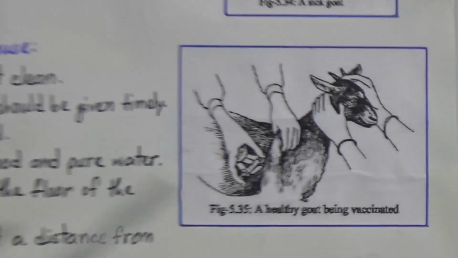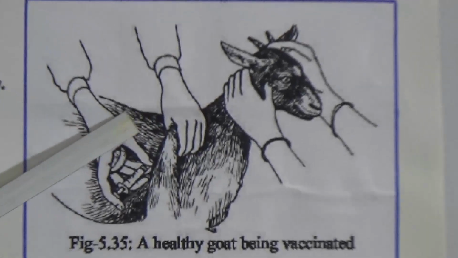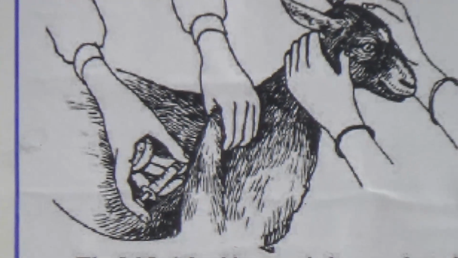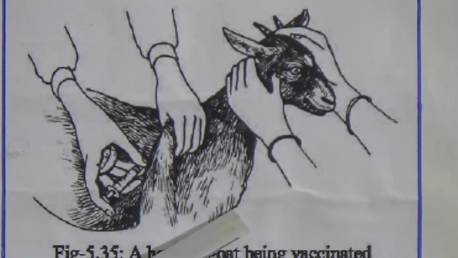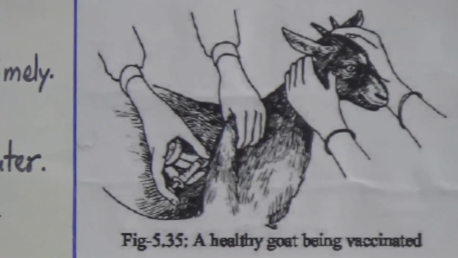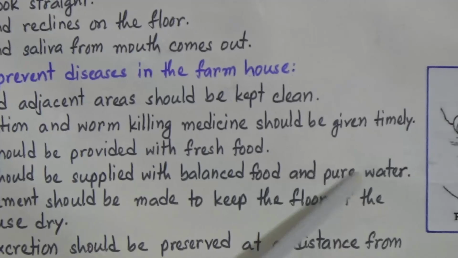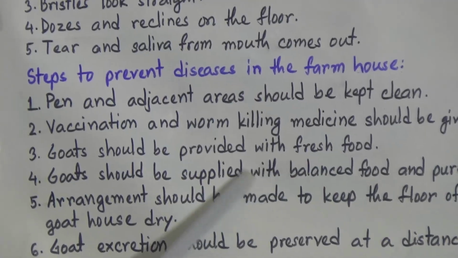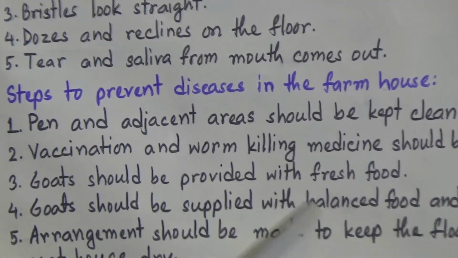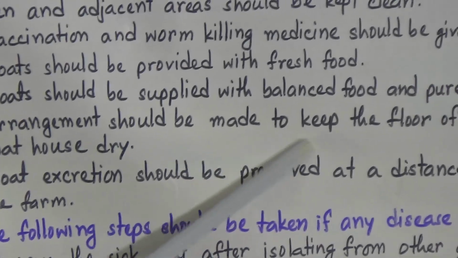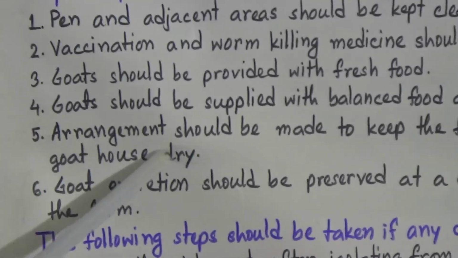Now look, there is a picture of a goat which is being vaccinated. So we need to vaccinate them timely, and we should also give them the worm killing medicine if we want to prevent goat disease. Number 3, goats should be provided with fresh food. Number 4, goats should be supplied with balanced food and pure water. So providing fresh and balanced food and pure water is very important for goat health. Number 5, arrangement should be made to keep the floor of the goat house dry.